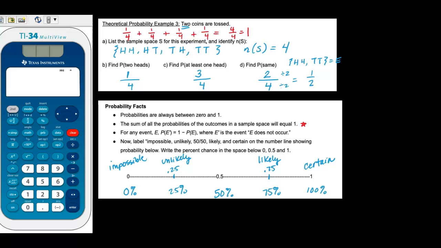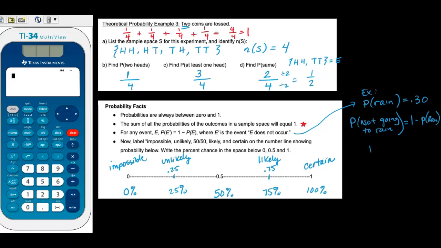This next one is really handy. For any event, the probability of, remember the apostrophe is a complement or it not happening, the probability of the complement of the event is just 1 minus the probability of the event. For example, if I said the probability that it's going to rain tomorrow is 0.30, so that's like 30%, then the probability that it's not going to rain is just going to be 1 minus the probability that it's going to rain.